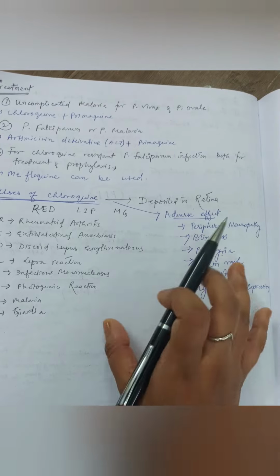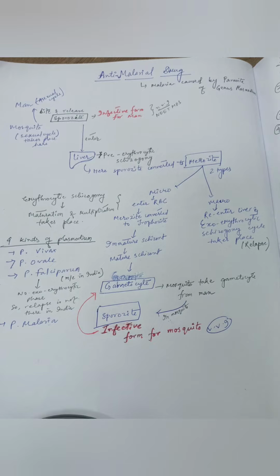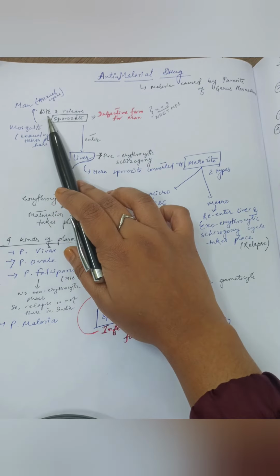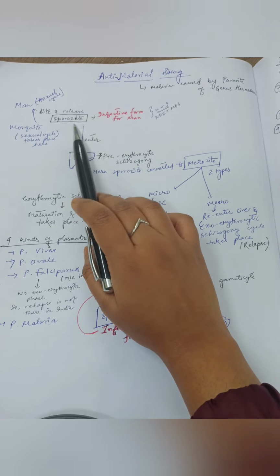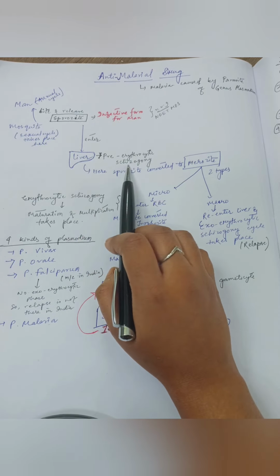These are mostly the most common adverse effects of chloroquine. So now let's revise the whole section at a glance. Firstly, the mosquito will bite man and release the sporozoite. The sporozoite is the infective form for man. Then the sporozoite will enter the liver and the pre-erythrocytic schizogony phase will start.